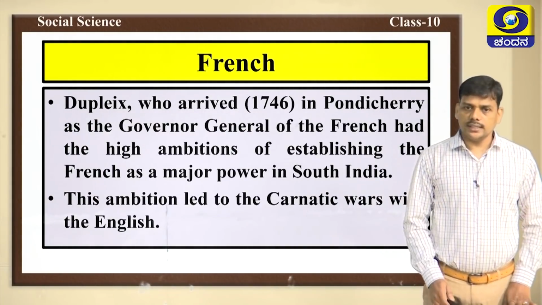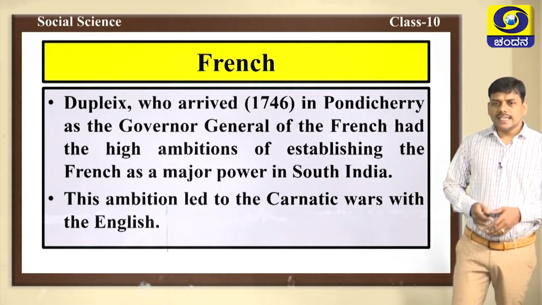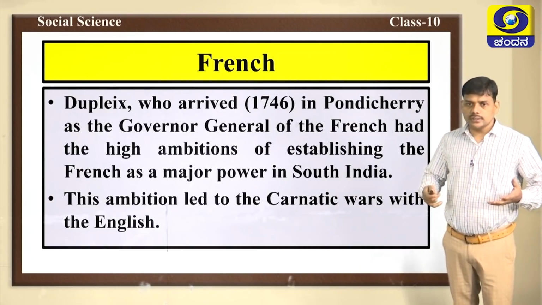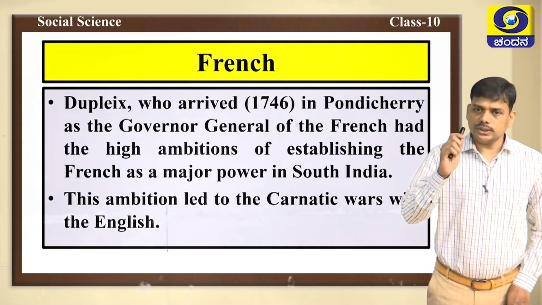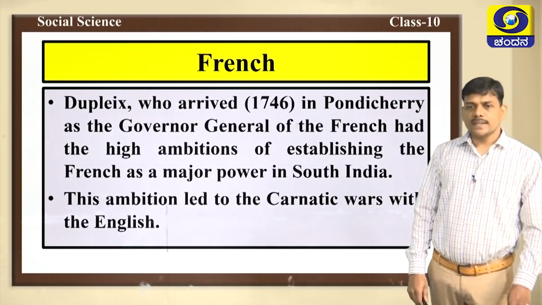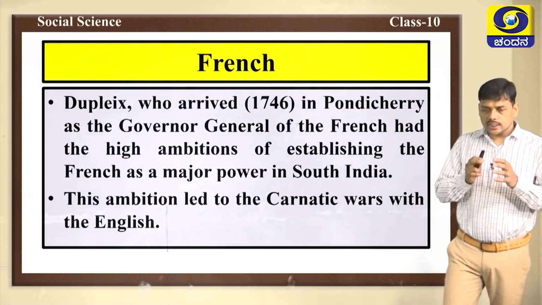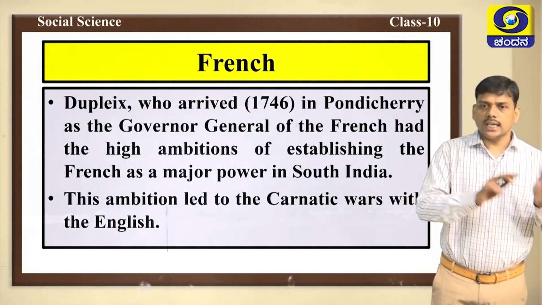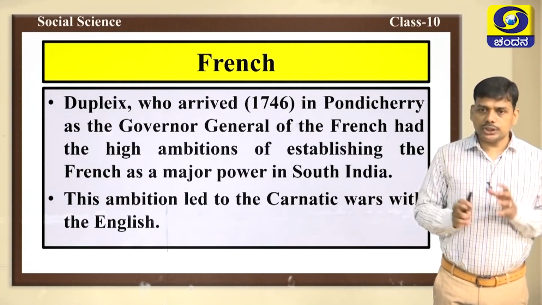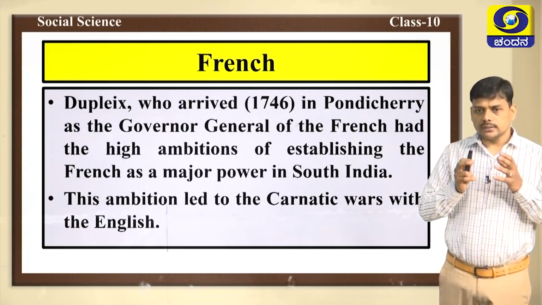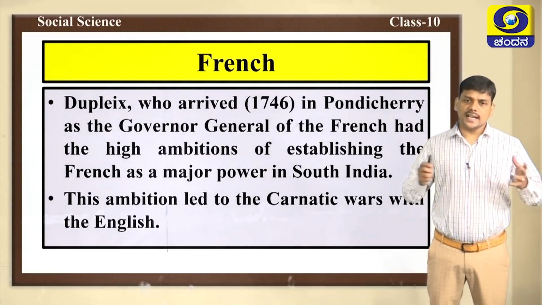1746 in Pondicherry as the Governor General of the French, was a very ambitious person. He had the ambition of establishing the French as a major power in South India. He wanted to establish French power in South India, and his ambition finally led to the Carnatic Wars. The Carnatic Wars were fought between the British and the French, and the ambitions of Dupleix led to the conflict or the war between the French and the British.